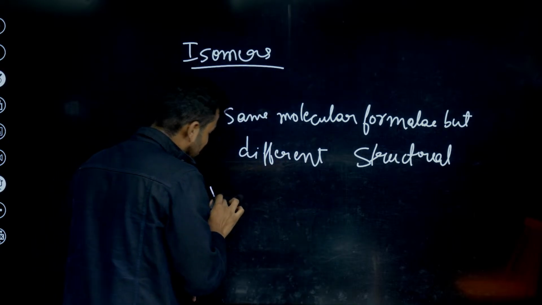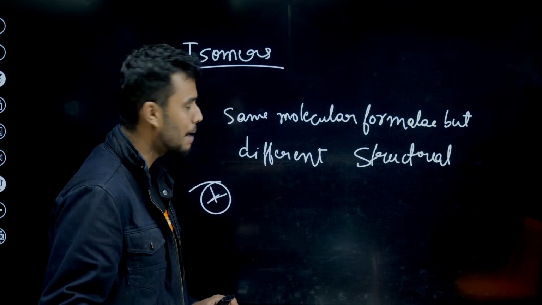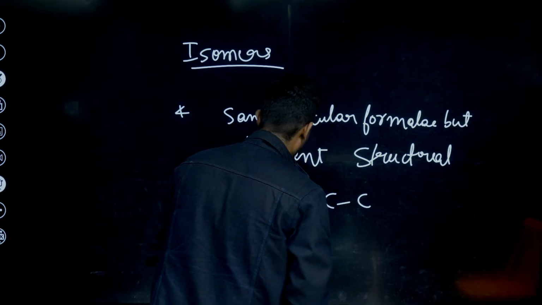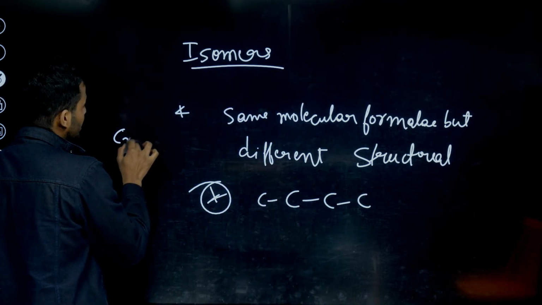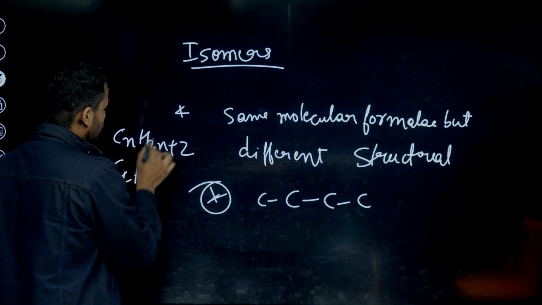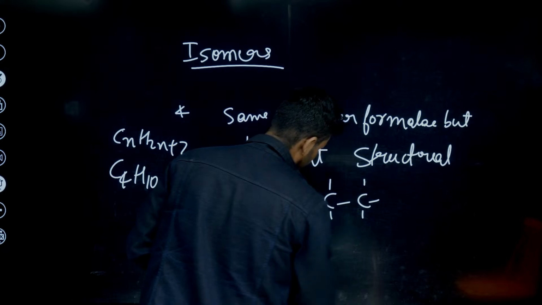For example, the butane molecule. Whenever you see a question paper or solve a sample paper, this butane is always there. What is the molecular formula of butane? CnH2n+2, where butane means n is 4. C4H, 2 4s are 8, so C4H10. This is called n-butane.